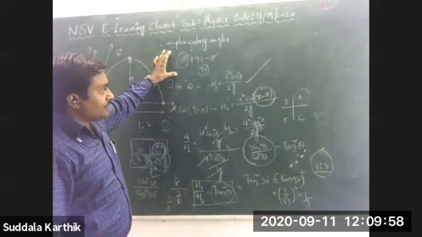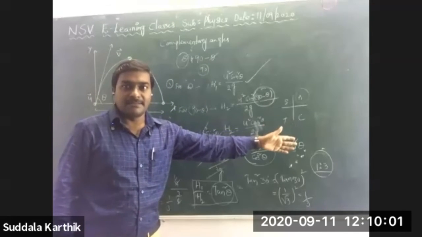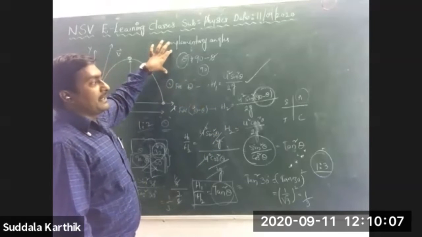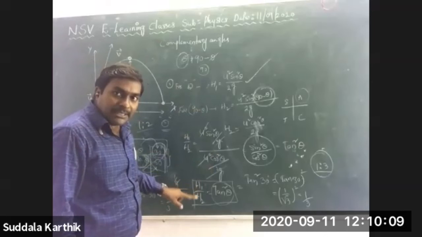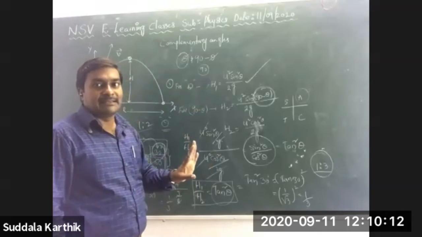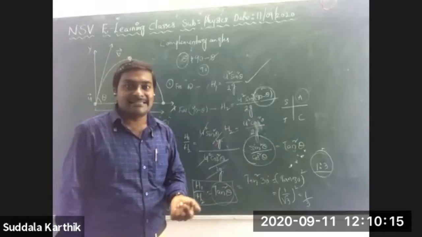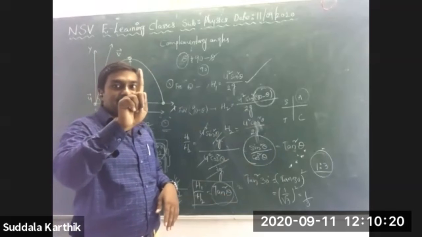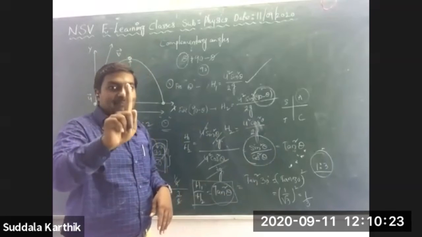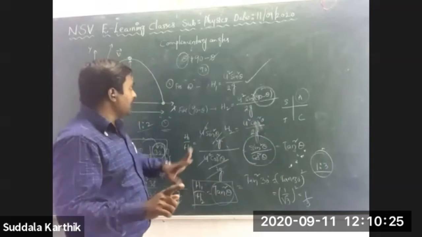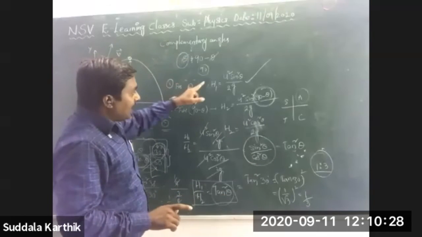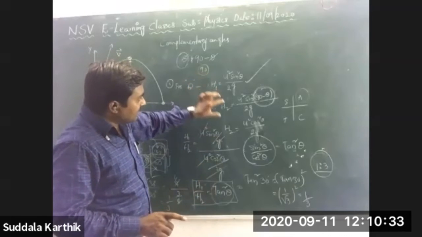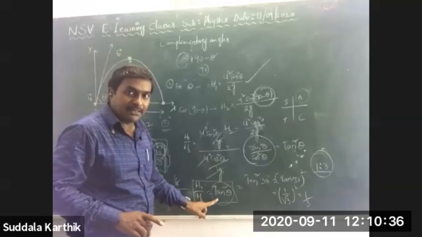Listen, based on this concept, some other concept is there. For these complementary angles, I have discussed the ratio between the maximum heights, Nana. Now, the ratio between the ranges for these complementary angles. Can anyone say, Nana? I am giving 1 minute. What I am saying is, for these complementary angles, I derived and gave the conclusion: what is the ratio h1 by h2? I got tan square theta, Nana.